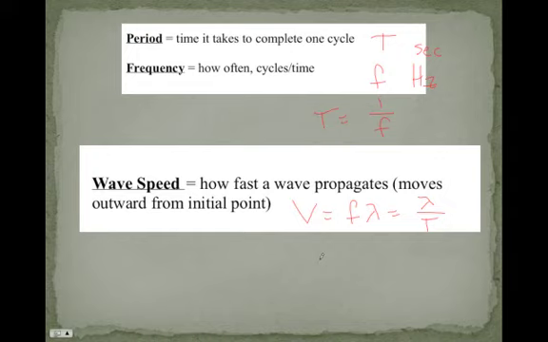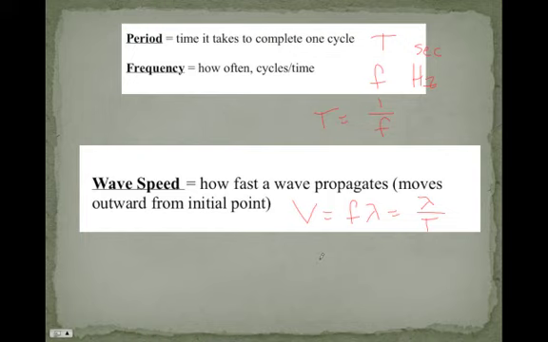Now, how fast a wave moves depends on what's producing the wave. It also depends on what it's moving through. Right now, you're listening to me, and sound moves at different speeds through different mediums. It moves more quickly through a more solid object like your desk or through water than it does through air. And it even moves at different speeds through air at different temperatures. And we'll get more to that later down the road with a very cool lab.